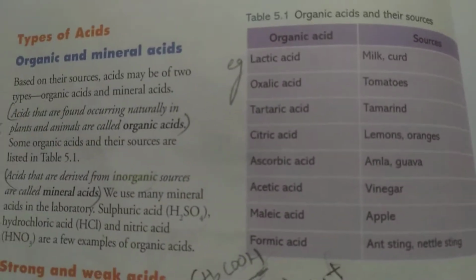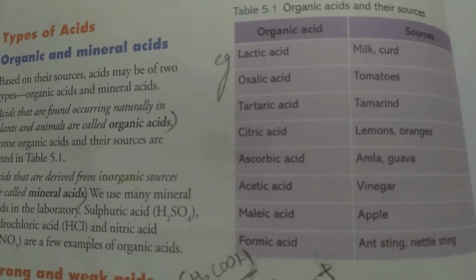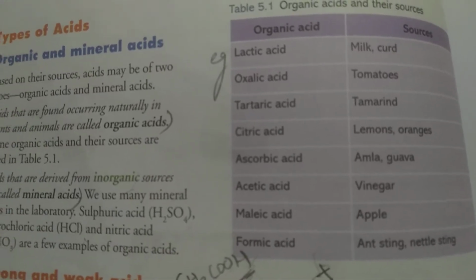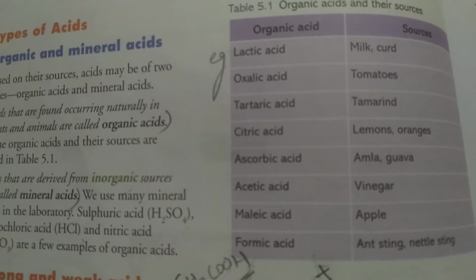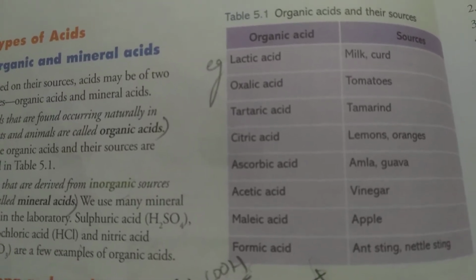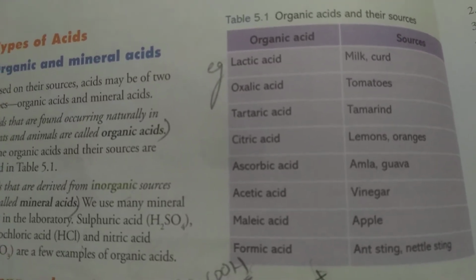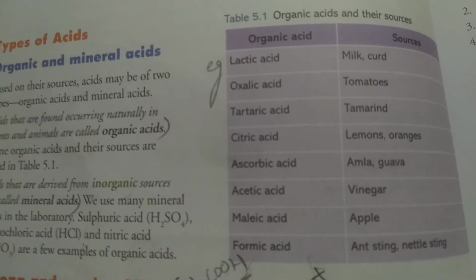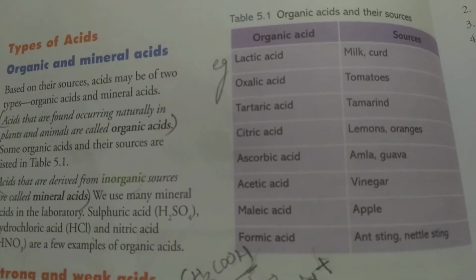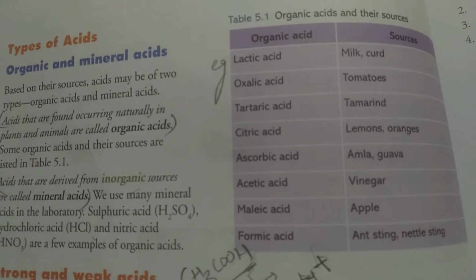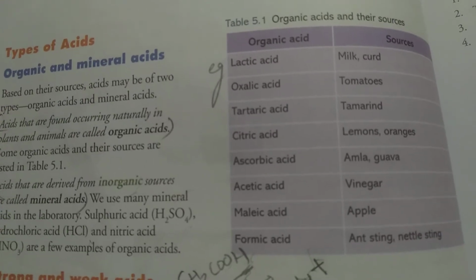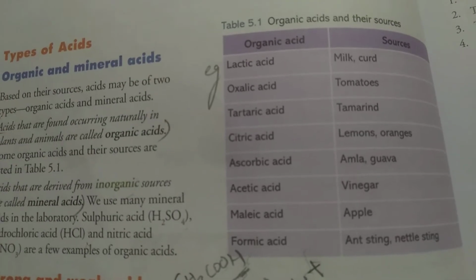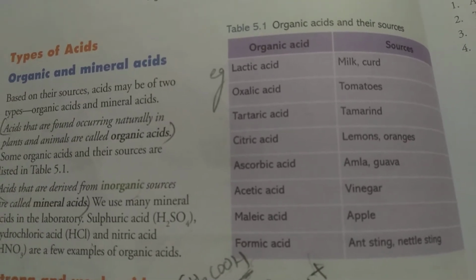Examples of organic acids, and these are really important from your question point of view: lactic acid, present in curd; oxalic acid, present in tomatoes; tartaric acid, present in tamarind. Next is citric acid, present in lemons and oranges; ascorbic acid, present in amla and guava. Next is acetic acid, present in vinegar; malic acid is present in apple. Actually, the concentration of malic acid is quite low in ripened apples. It is found in unripe apples.